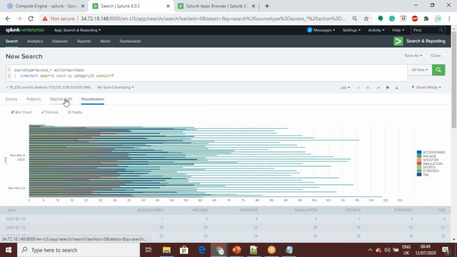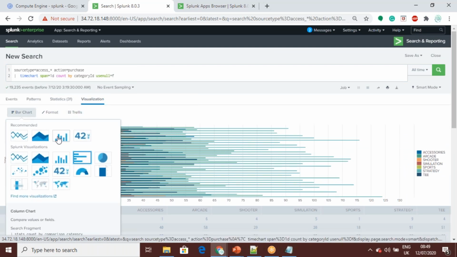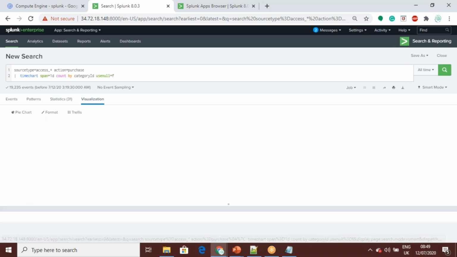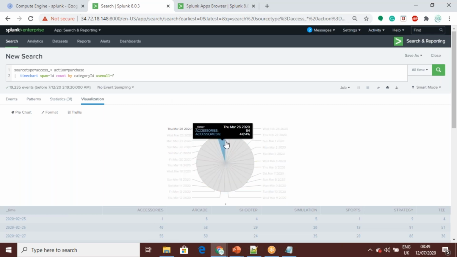Basically, for this visualization, we can go with some different visualizations. This one shows categories, and what kind of accessories or categories, how many people are counted by each category.